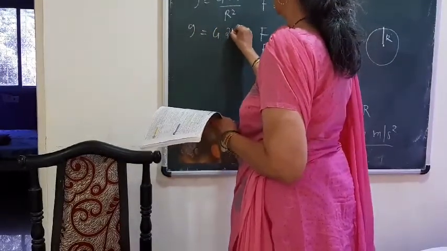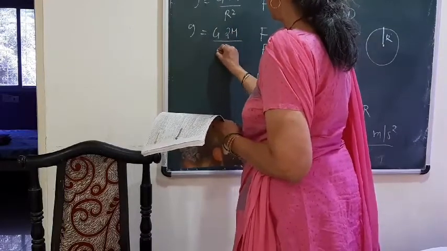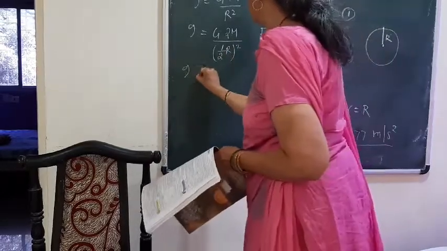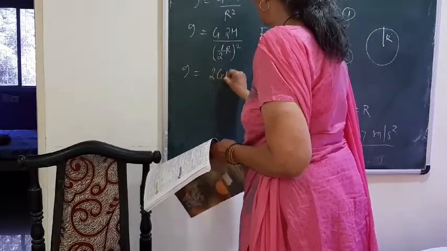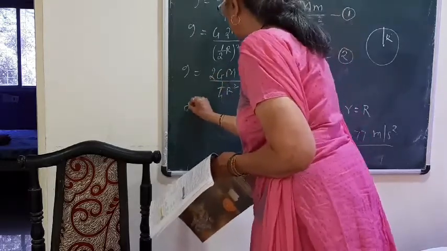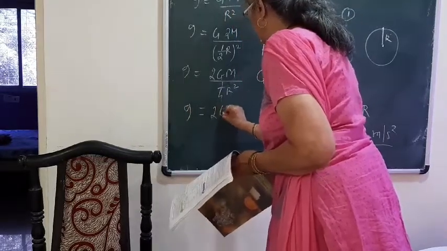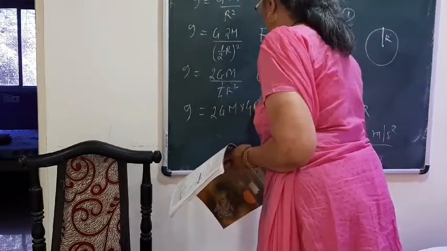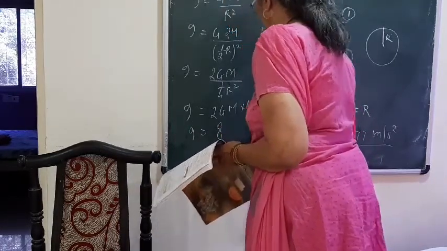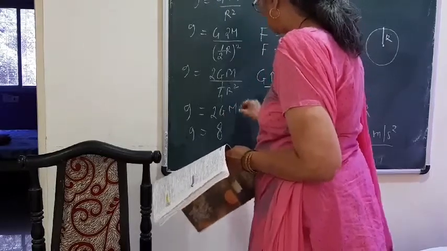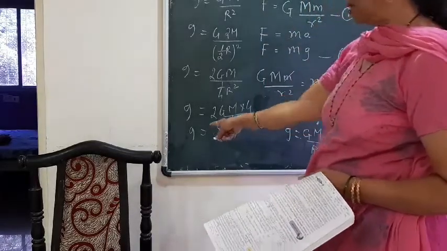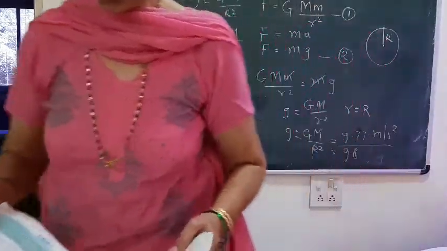Mass is made twice and radius is made half, then it will become 2GM upon 1 upon 4 R square. So that 1 upon 4 will go above, so it will become 8 times. The value of g will become 8 times the original value.